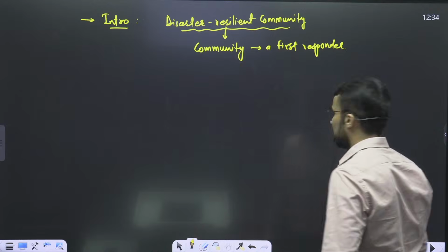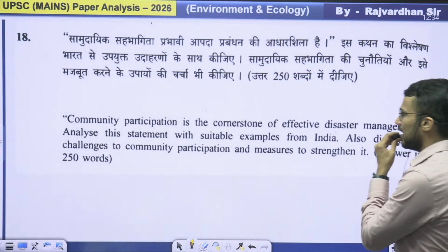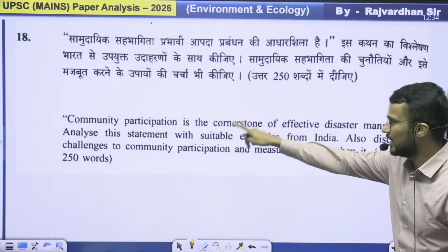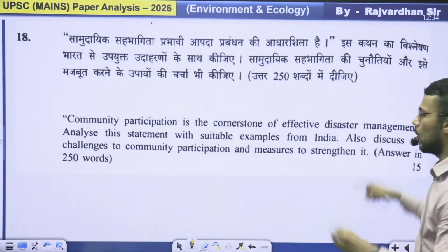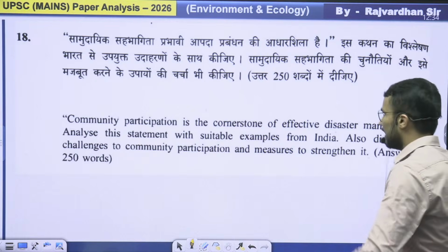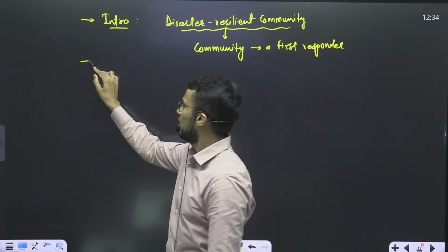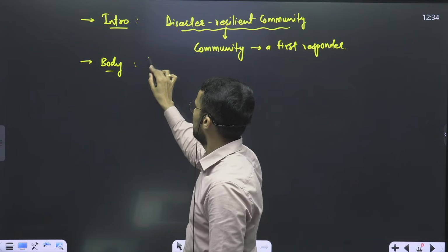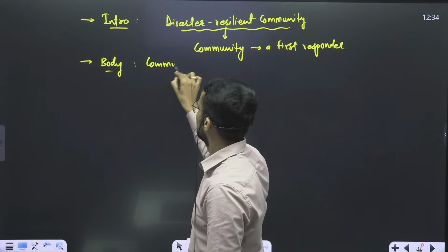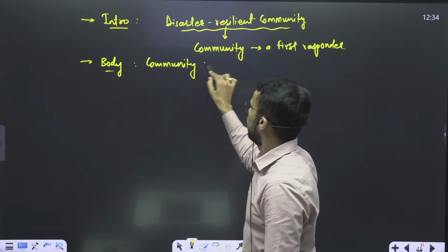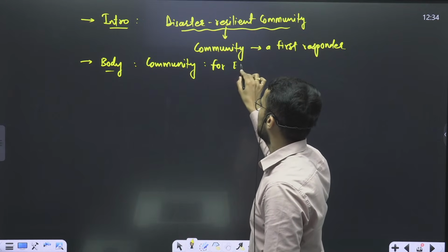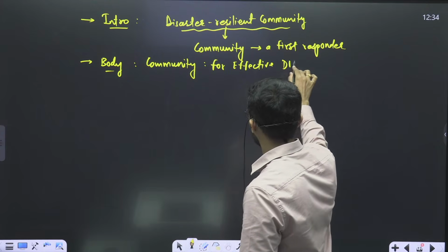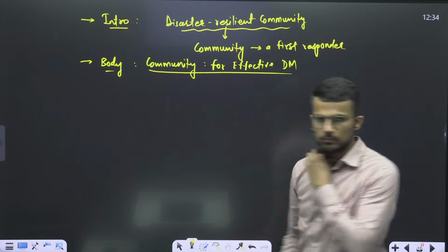Now in the question they are asking, analyze this statement with suitable examples from India. Community participation is the cornerstone of effective disaster management. Let's analyze it. In the body part, we will give the heading: community for effective DM, disaster management, right?